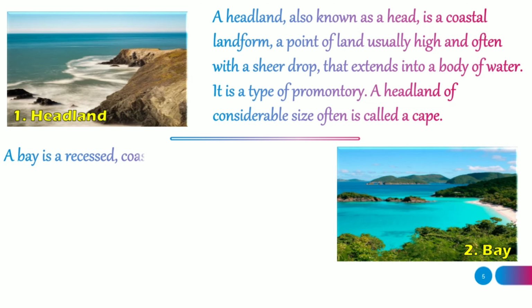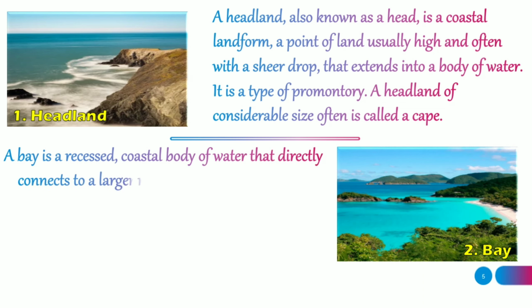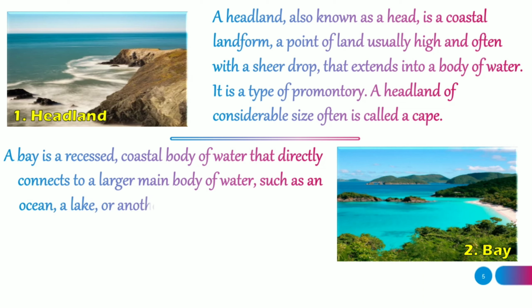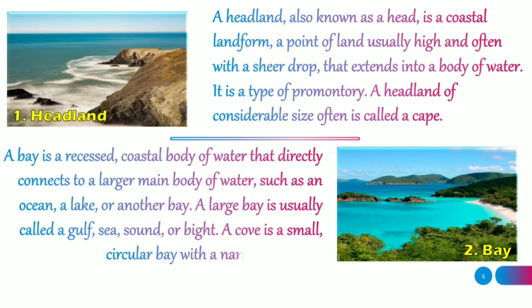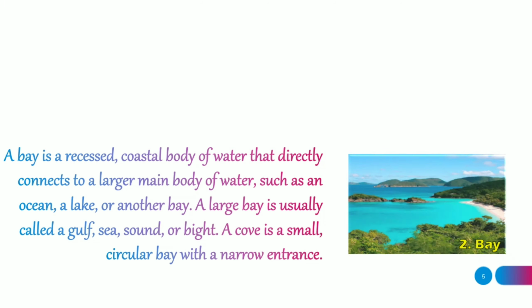Bay. A bay is a recessed coastal body of water that directly connects into a larger main body of water, such as an ocean, a lake, or another bay. A large bay is usually called a gulf, sea, sound, or a bight. A cove is a small circular bay with narrow entrance.